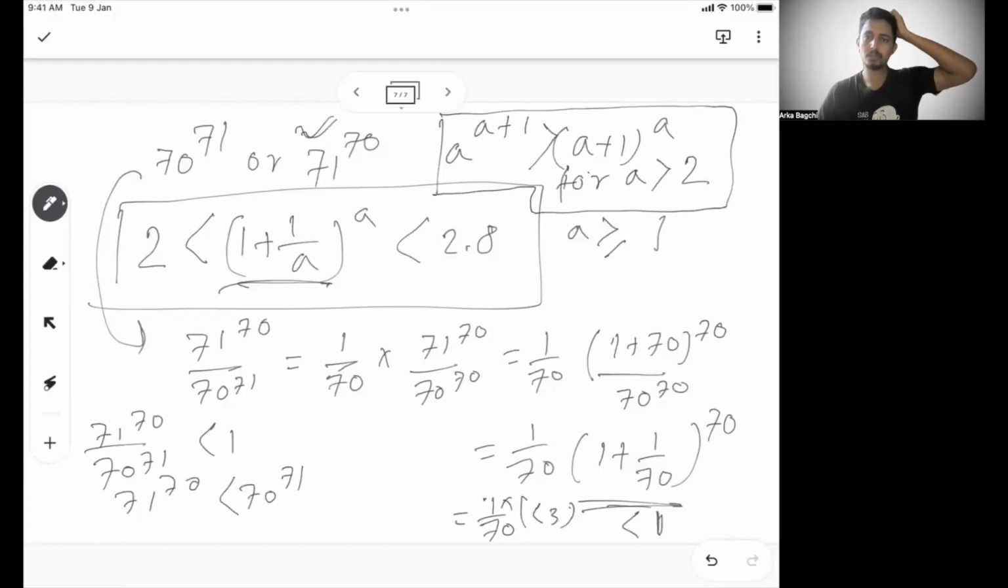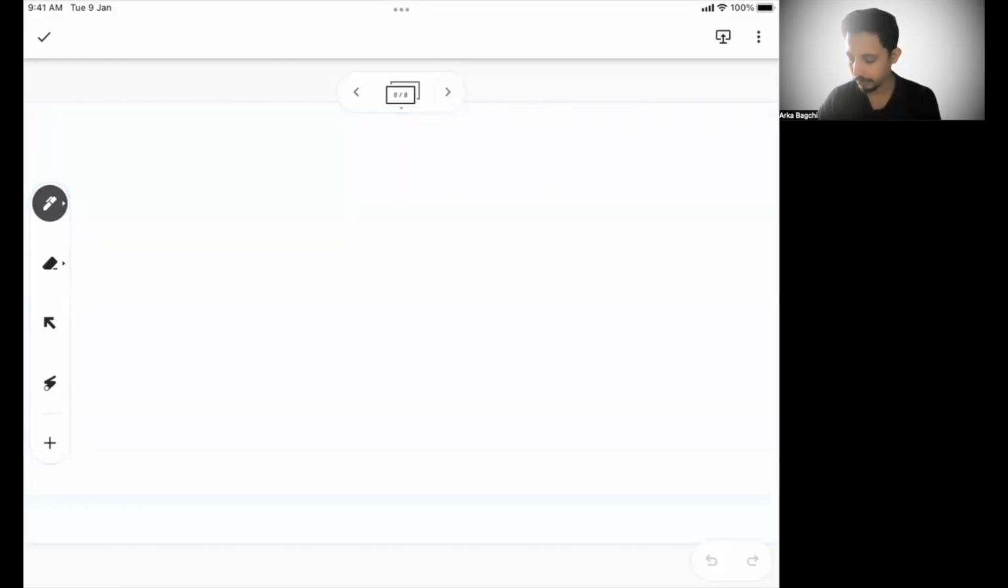Or a greater than 2. So this is another very important corollary, a formula to remember. So remember these two formulas. A lot of this kind of problem with exponents gets solved through this. Okay, and we will solve some of these when we do the problem sessions.